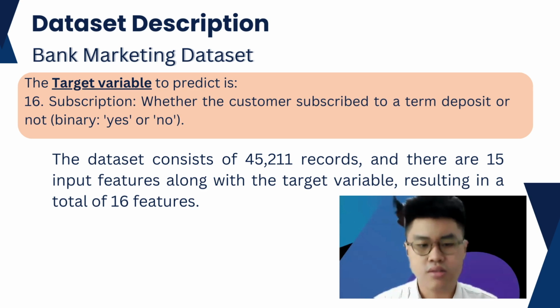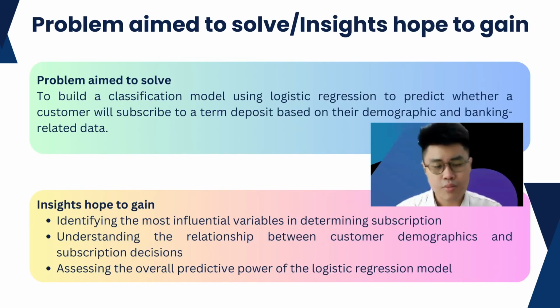The dataset consists of 45,211 records, and there are 15 input features along with the target variable, resulting in a total of 16 features. Next, I will proceed to the problem definition and insights.